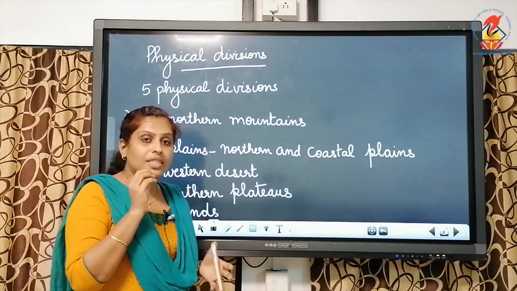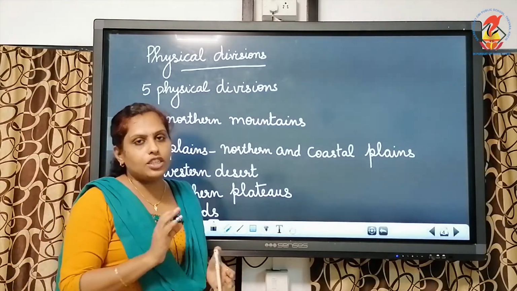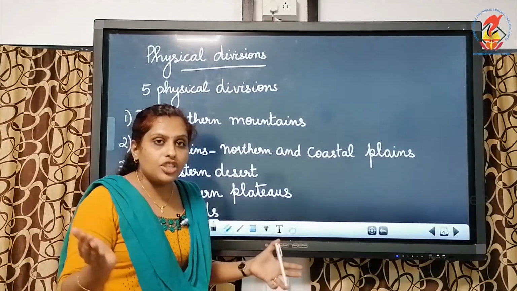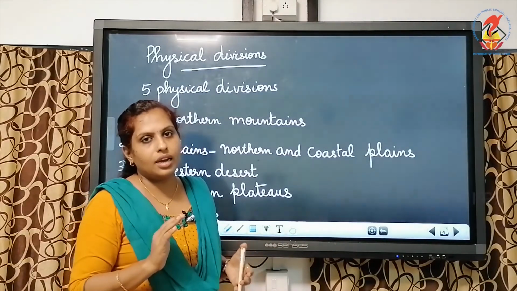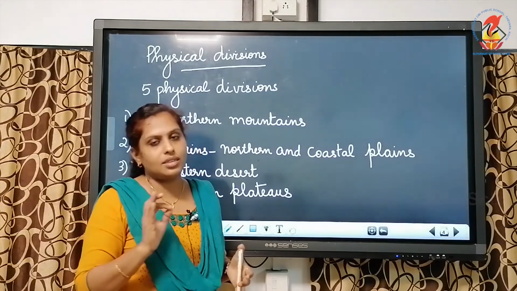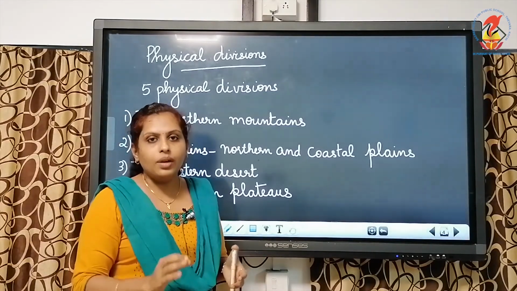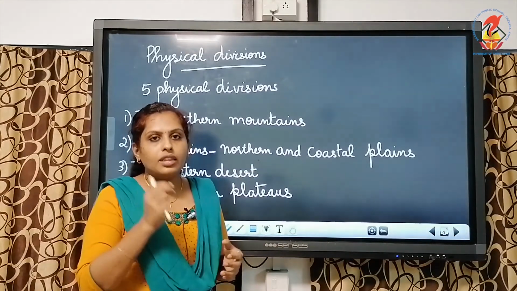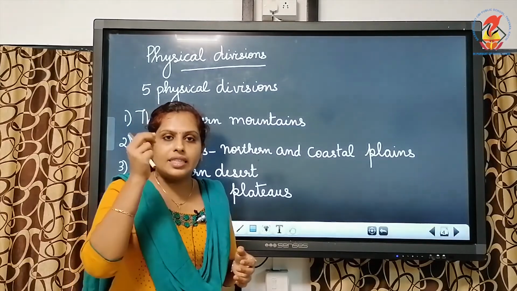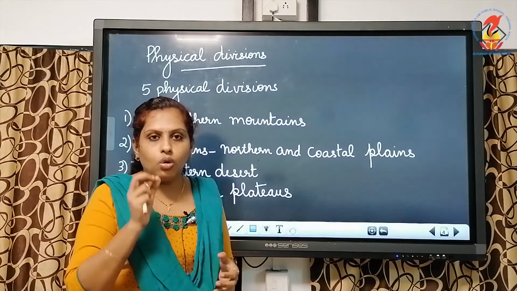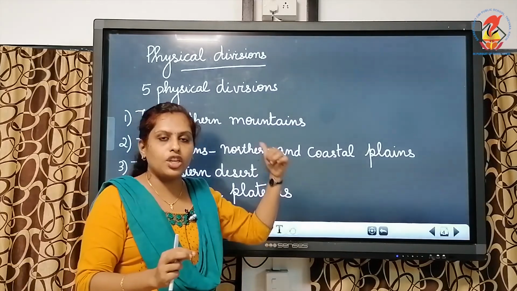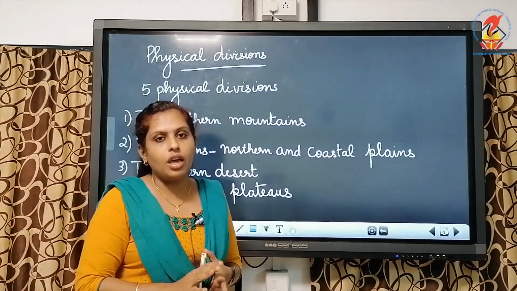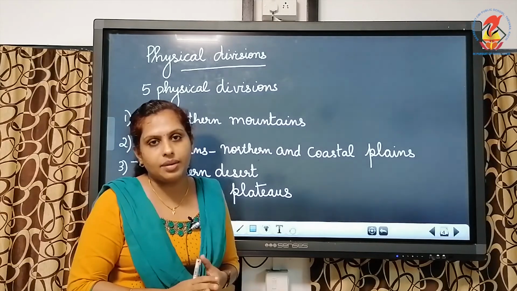We learned about the 28 states and 8 union territories in our country. Then we learned about the largest state and the smallest state in our country. We learned about the 7 sisters of our country. Finally, we learned about the physical divisions of our country. Okay, all these points I have said, in the same order, are there in your textbook. Go through it and underline the important points, whichever I have written on the board. Underline them in your textbook and go through your textbook 3 or 4 times.